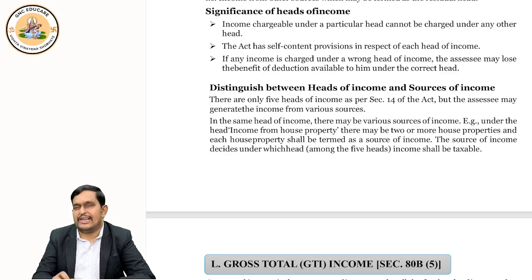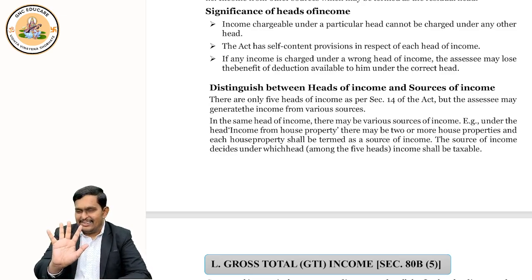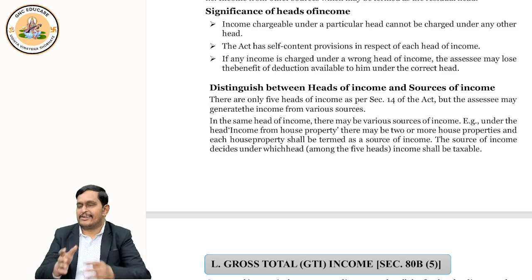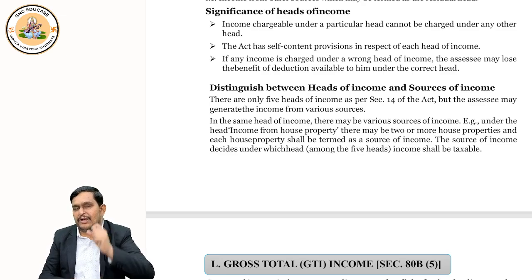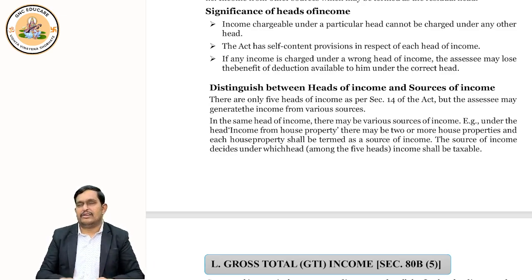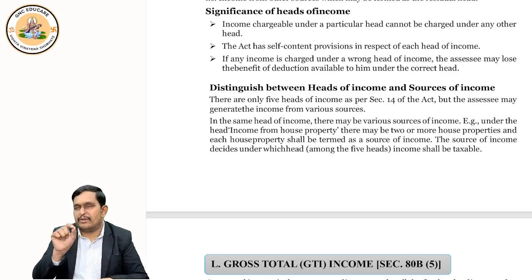Okay. But there is a word called source of income. And just now we discussed a head of income. Is there any difference? Yes, there is a difference. Heads are 5, right? But sources can be many. Under the same head, there can be multiple sources. For example, income from house property may have house 1, house 2, house 3, house 4. So 4 different sources, but all will come under income from house property only.